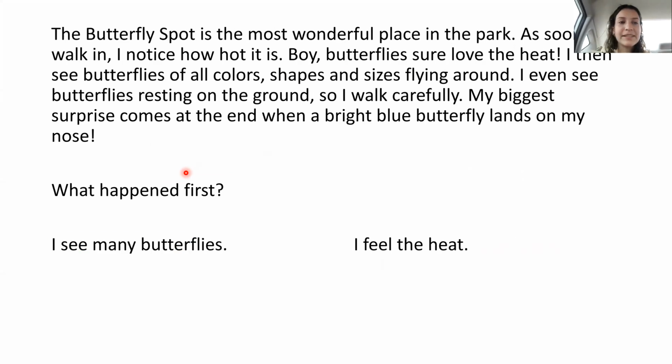All right, moving on to the next example. We have the butterfly spot is the most wonderful place in the park. As soon as I walk in, I notice how hot it is. Boy, butterflies sure love the heat. I then see butterflies of all colors, shapes, and sizes flying around. I even see butterflies resting on the ground, so I walk carefully. My biggest surprise comes at the end when a bright blue butterfly lands on my nose. What happened first? I see many butterflies or I feel the heat.